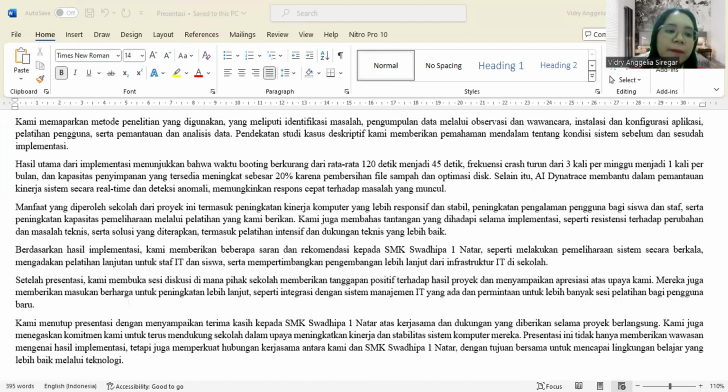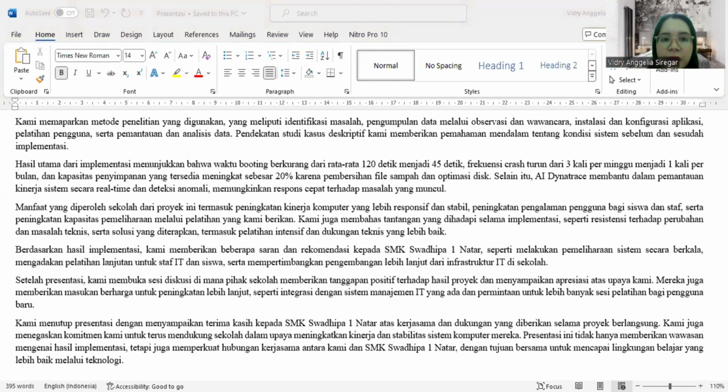We closed the presentation by thanking SMK Swadhipa Satunatar for the cooperation and support provided during the project. We also confirmed our commitment to continue supporting the school in efforts to improve the performance and stability of their computer system.